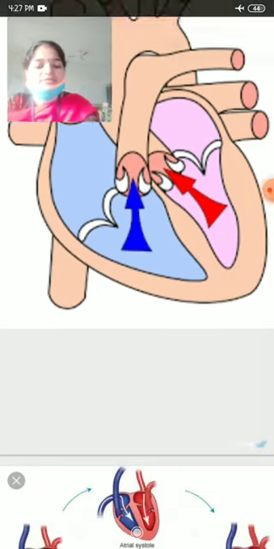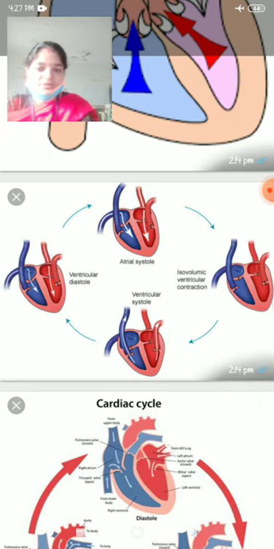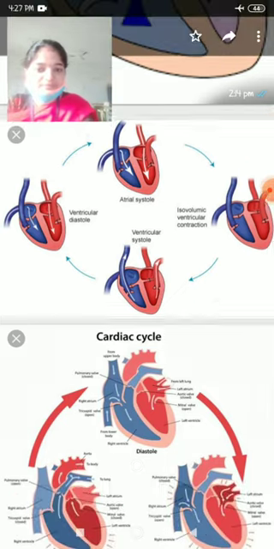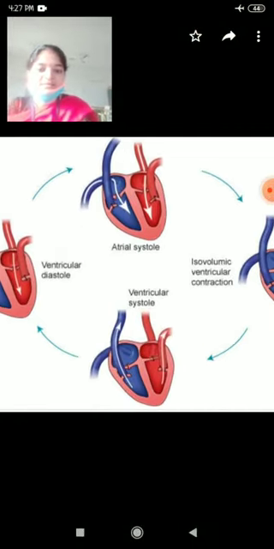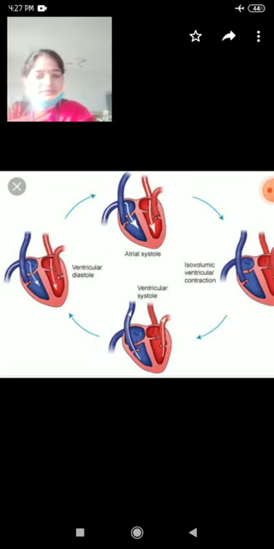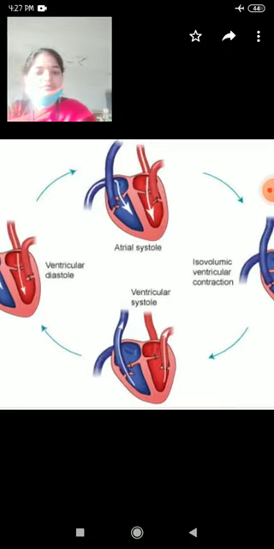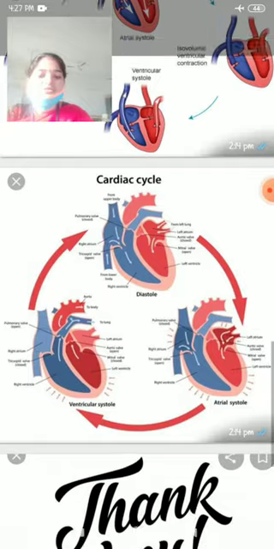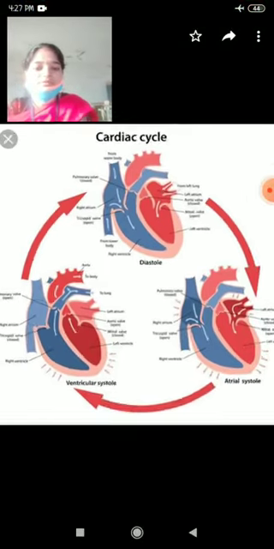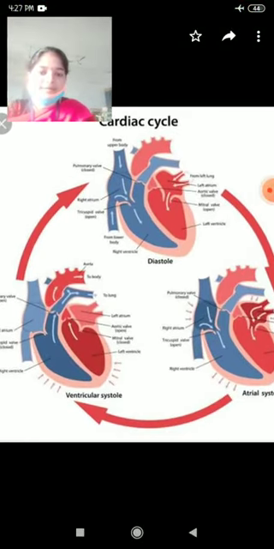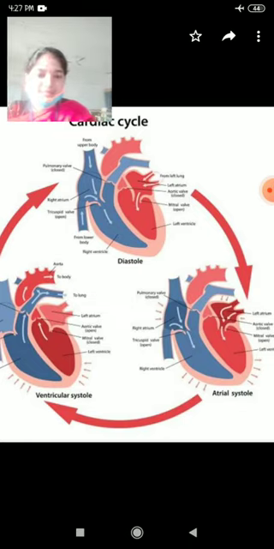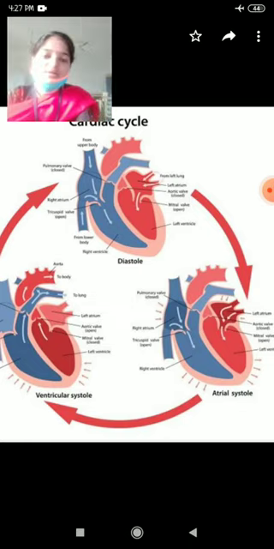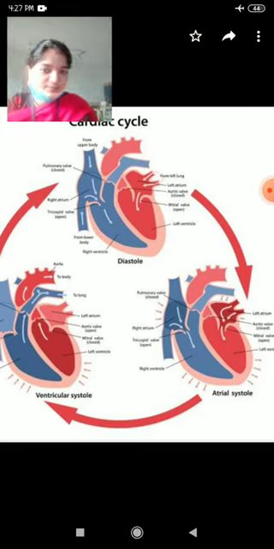Now you see the complete cardiac cycle. It is like this: atrial systole, atrial diastole, ventricular diastole and ventricular systole. This is the cardiac cycle. At the time of diastole, both auricles and ventricles are in a relaxed state.